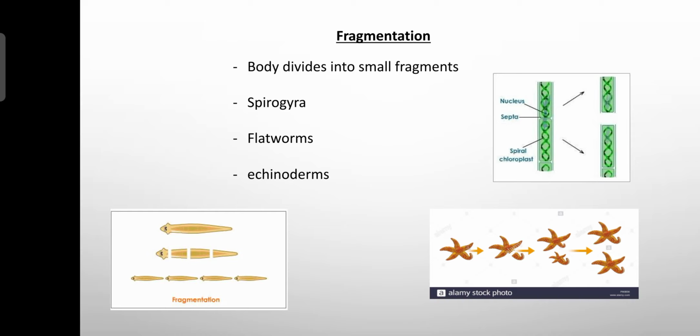I will give a simple example here. See, if you take the starfish here, starfish has 5 arms. If one of the arms is cut and becomes a small fragment, that small fragment of the arm will develop into a new starfish. This is what we call fragmentation. Okay.